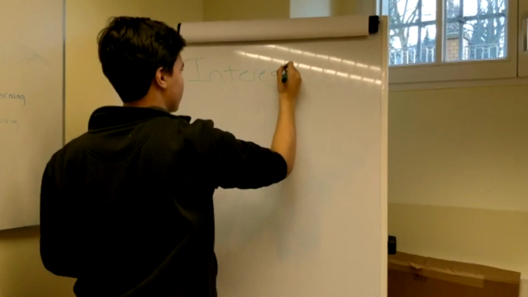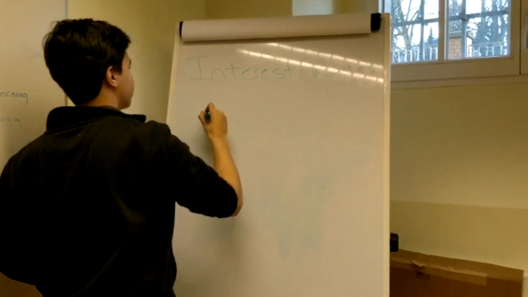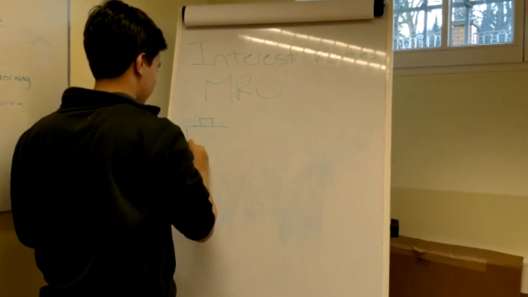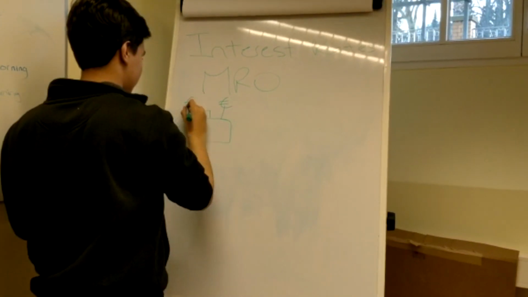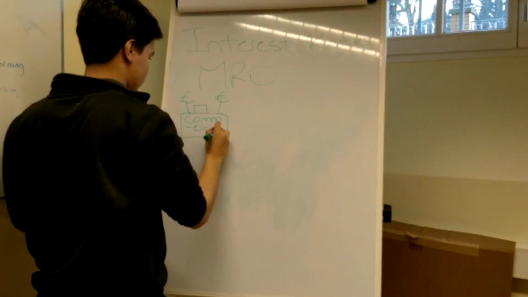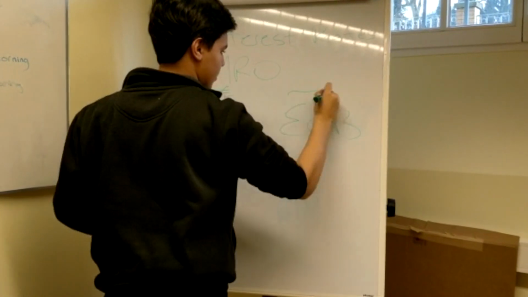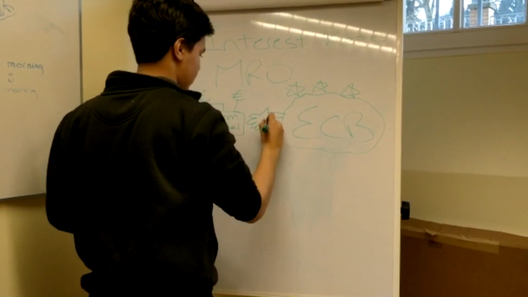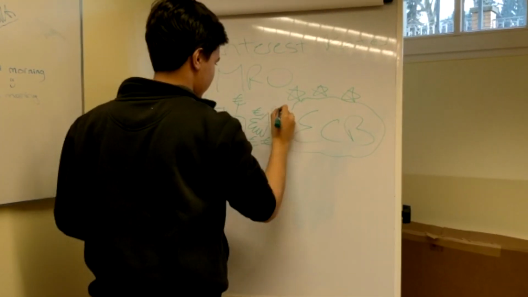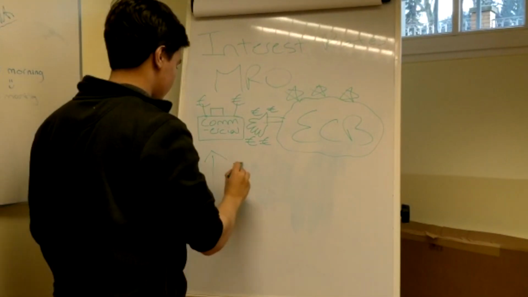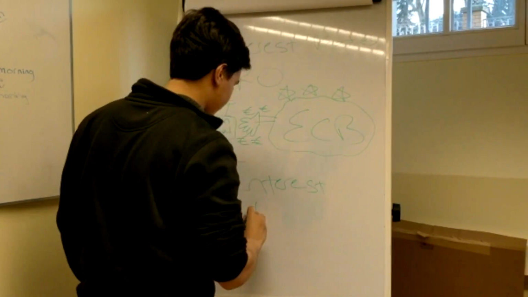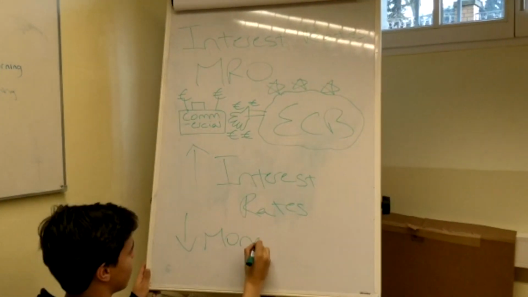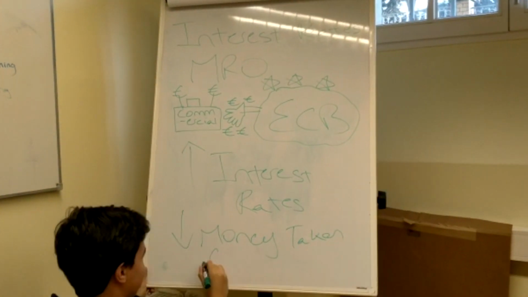The standard policy used by the ECB is to control interest rates. The three main ways that can be used to benchmark these are the following. The MRO, which stands for Main Refinancing Operations, is the policy that controls the interest rates at which commercial banks can take money from the ECB. Currently, this rate is at 0%. Its purpose is to expand or contract the amount of money circulating in the commercial banking system. Basically, the higher the interest rates, the less likely commercial banks are to borrow money, and thus less money would circulate, and vice versa.